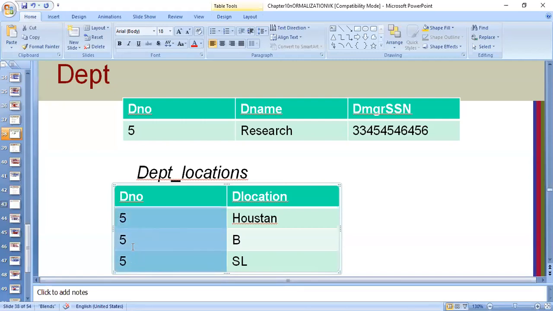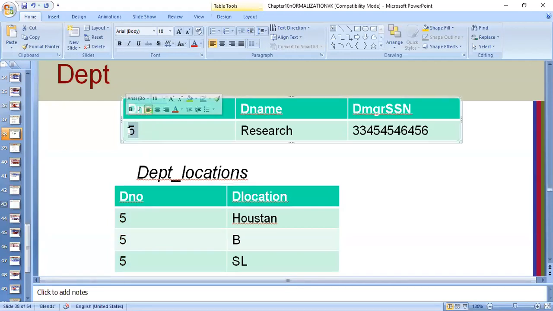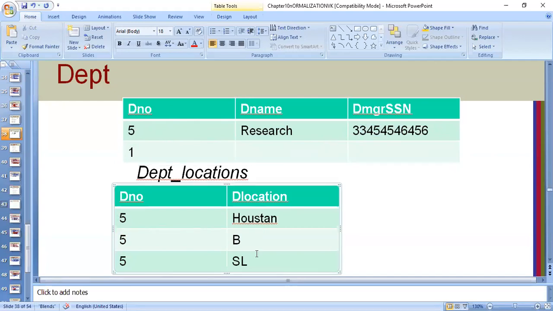In the department table, department number is the primary key, so it will not repeat again for the next record. The next record will be department number 1, so we have those 3 departments. One department's entry is made only once, whereas when I have to repeat the same department for multiple locations, I have taken it in another table called department locations.